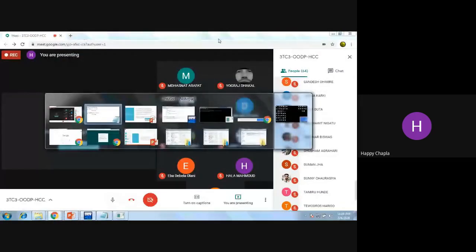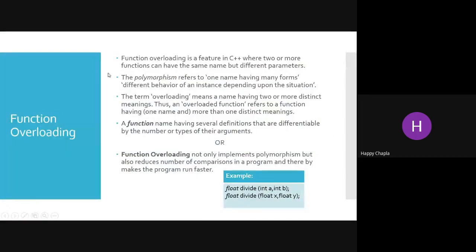So the concept of function overloading is referred to with polymorphism, right? One name having different forms. Same like that example, one human being can play the role of different personalities. In the school, one person can be defined as a student, right?